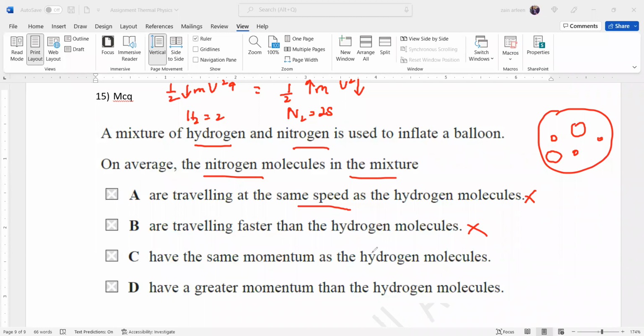Have the same momentum as the hydrogen molecule? Their kinetic energies will be the same, not the momentum, because momentum is the product of mass and velocity only, while kinetic energy is half mv square. The product of half mv square will be the same, but the product of mv will be different for both of them. Because the nitrogen molecules are relatively heavier, with a ratio of 1 to 14, so much more massive, they will have a greater momentum than hydrogen.